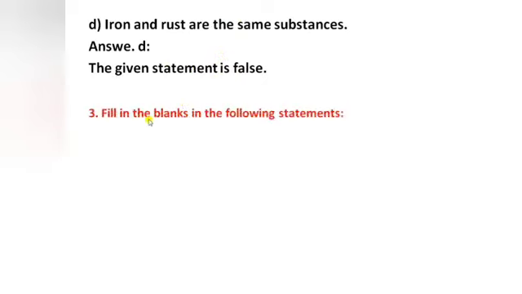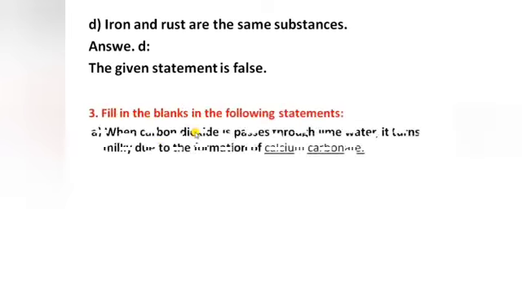Moving on, our third question, filling in the blanks in the following statements. The first one is, when carbon dioxide passes through lime water, it turns milky due to the formation of calcium carbonate. Calcium carbonate is also known as limestone. When carbon dioxide passes through lime water, it forms calcium carbonate or limestone.